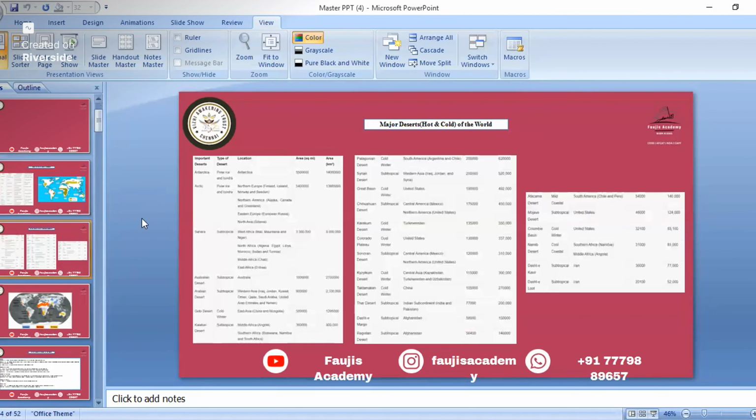Okay, guys. Now this is the major deserts of the world. So are you all clear about this one?